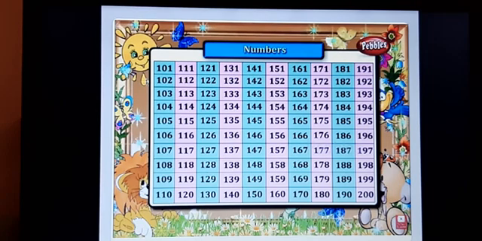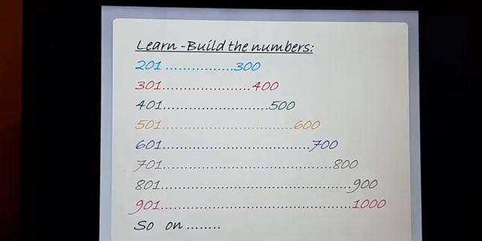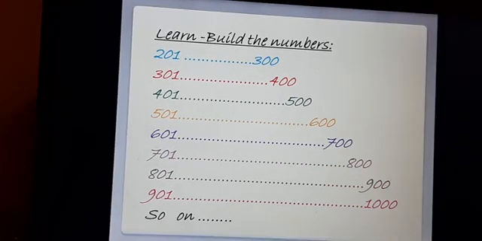Further, from 200 to 300 you have to write. Yesterday's work was given to you for that. You learnt how to write these numbers in a sequence, and further you have to understand how to read them, and in addition you have to learn how to write them in words. For example, if you are writing 801 to 900, how will you write those words? This homework is done by you and already submitted to my personal window.